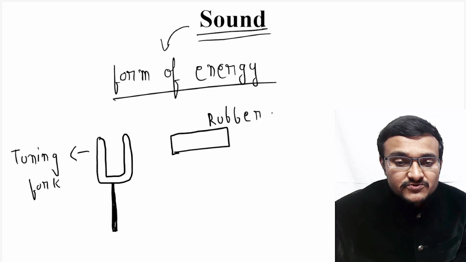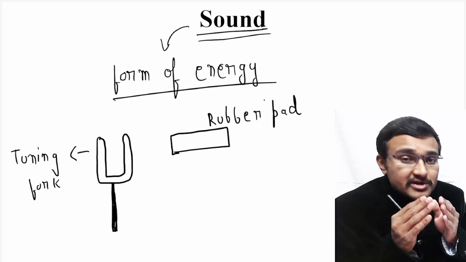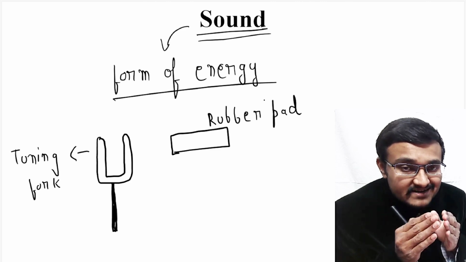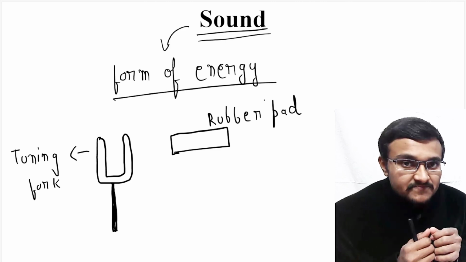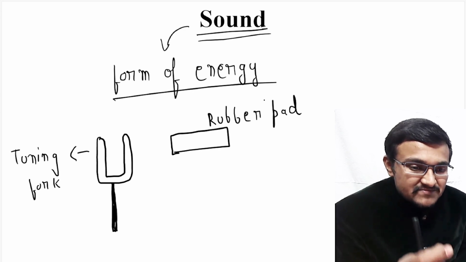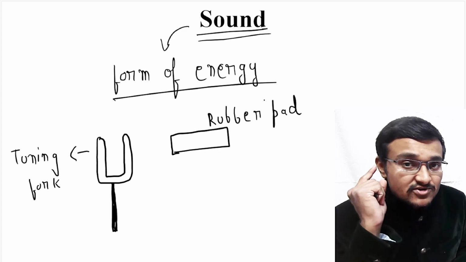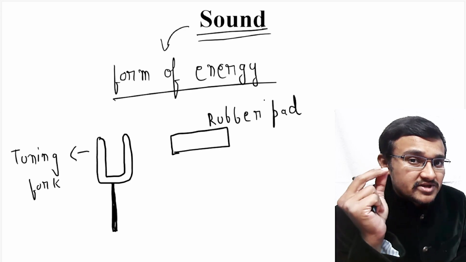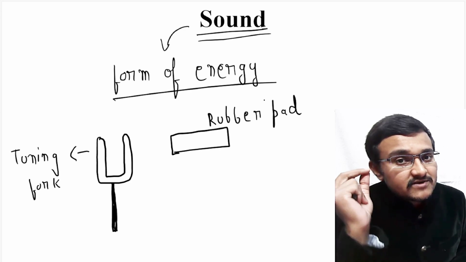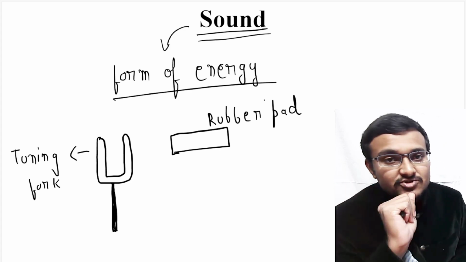So when this tuning fork is hit against a rubber pad, what you can observe is that that particular tuning fork produces sound. So for example, if you keep that particular tuning fork near your ear, there you can clearly notice the sound which has been produced by the tuning fork.